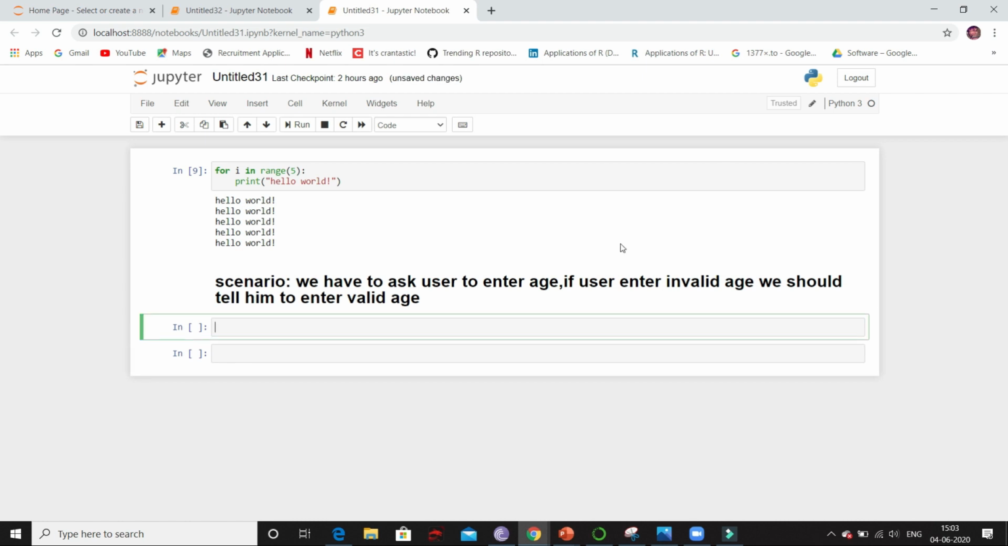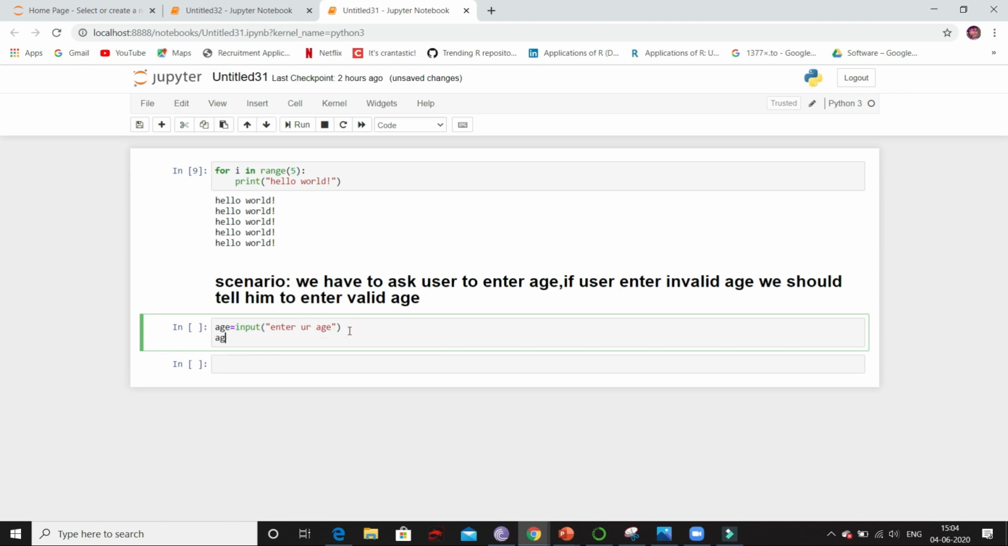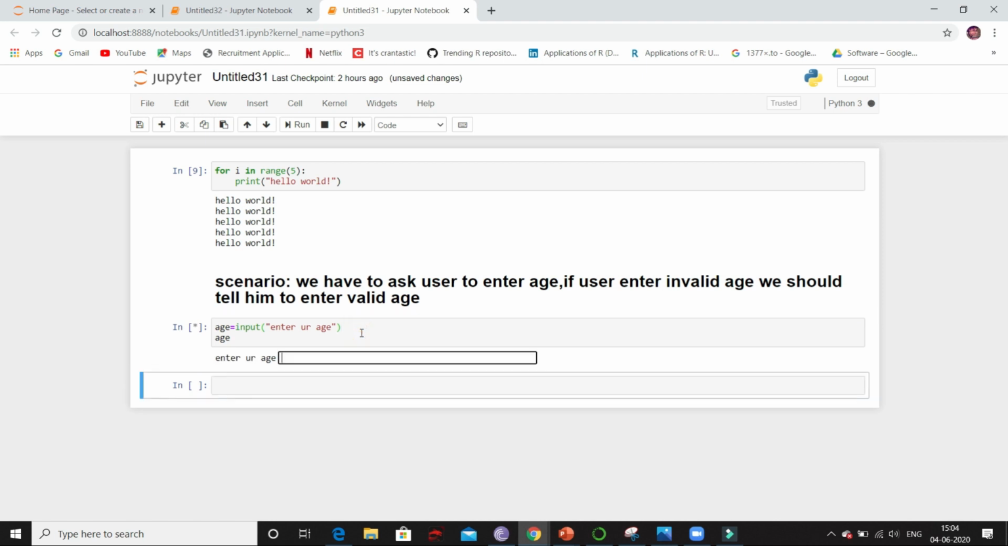Now first I have to take input from the user. And to take input from the user, we have a method called input method. So this method will take input from the user. So I will tell enter your age. So whatever age user is entering, I will store it in variable age. And now I will then print age. So first it will ask to enter age. Say I will enter age as 7. So now it will print that age.